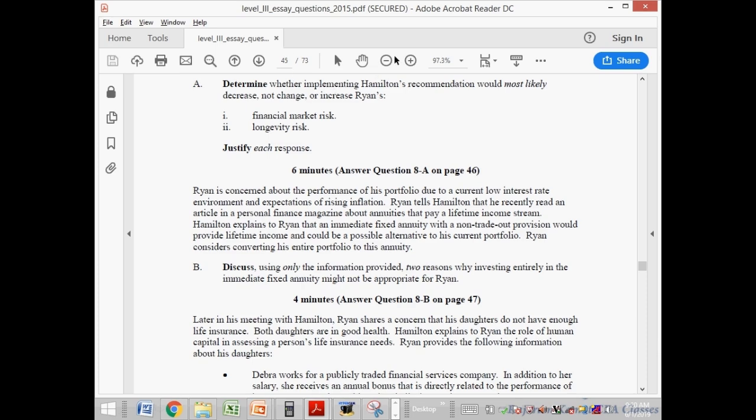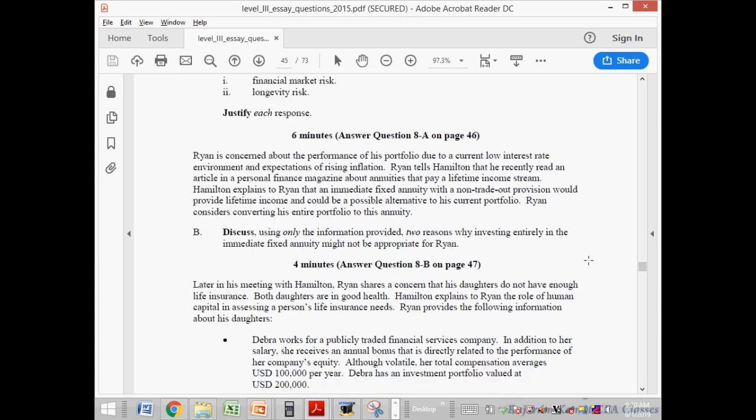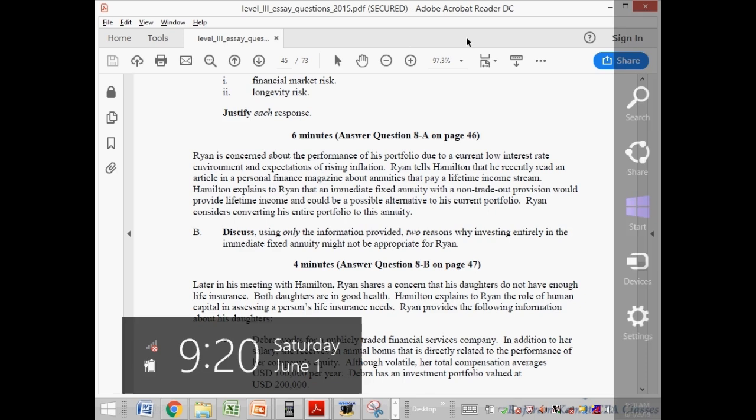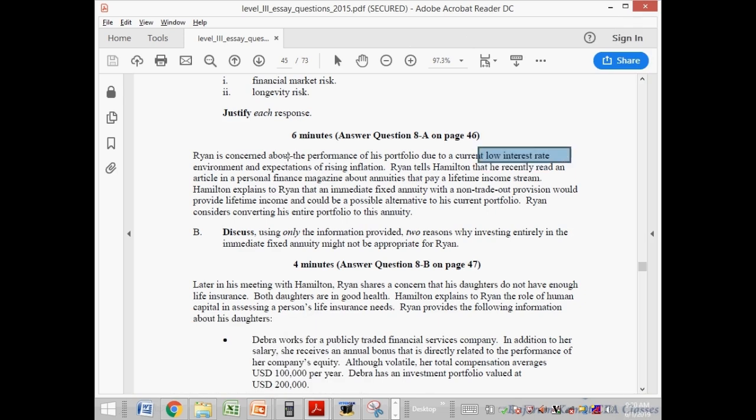So I would get 2 marks. I said 2 marks were easily possible because of identifying the low interest rate. If you identify the inflation point, then you will get 4 on 4. For the inflation point you have to write that annuity payments are not inflation indexed. If this point is not written, cut 1 mark. I repeat, annuity payments are not inflation indexed. That point is required, otherwise you get 3 on 4.